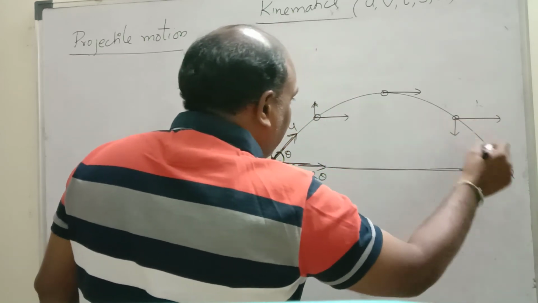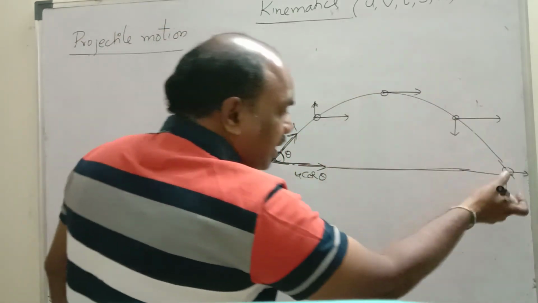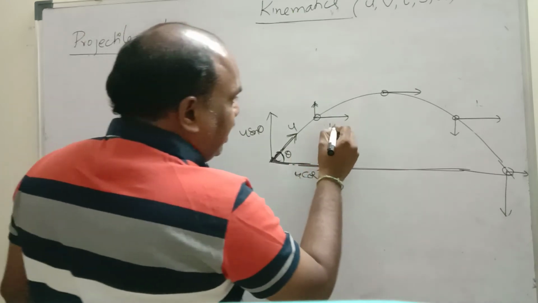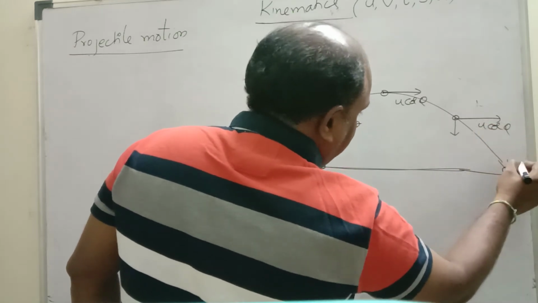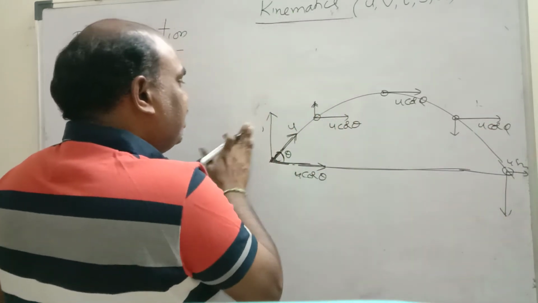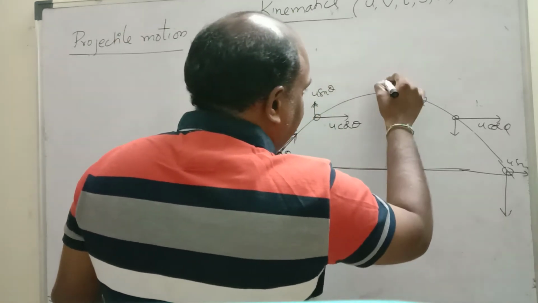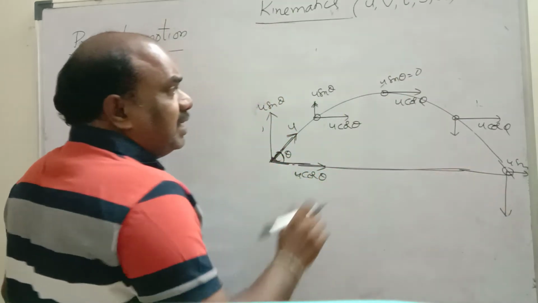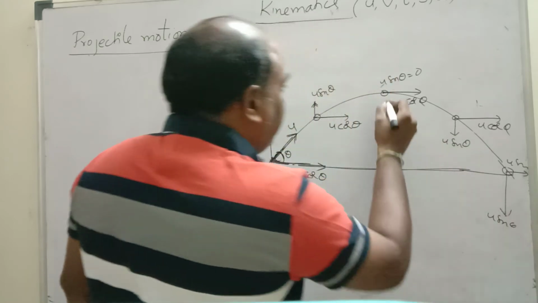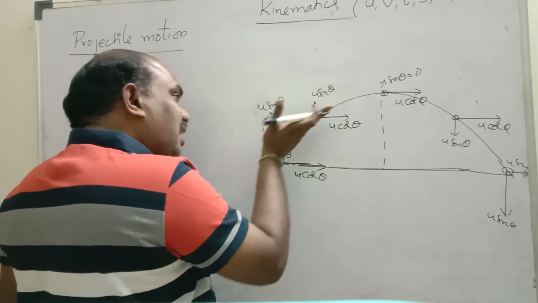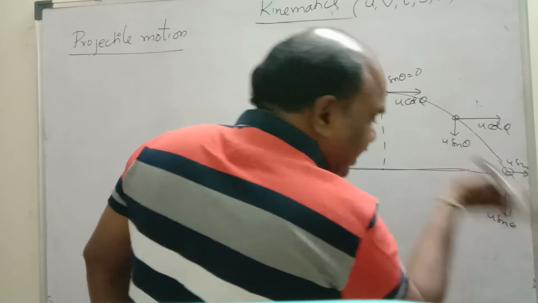But while coming down, its vertical velocity increases. While going up, the upward velocity decreases. While coming down, the vertical velocity increases. That means the horizontal velocity u cos theta is constant, but u sin theta varies. At the top, the vertical velocity is almost 0, and only then does it come down. Vertical velocity gradually decreases while going up and gradually increases while coming down.